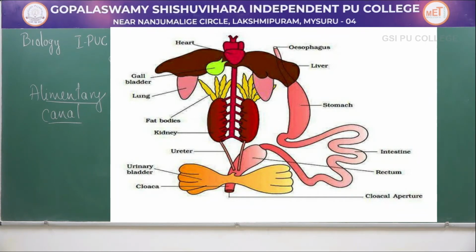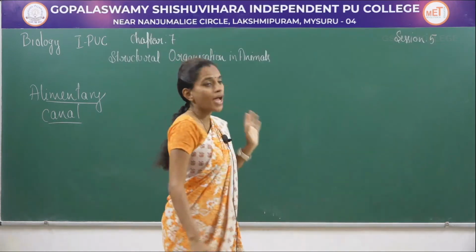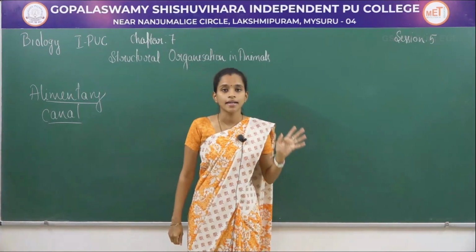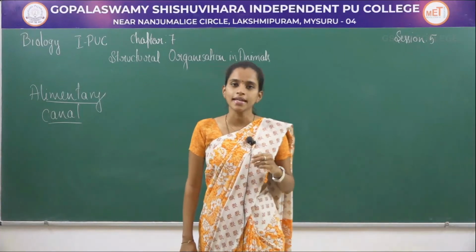Once these complexes are broken down into absorbable form, they are absorbed with the help of villi and microvilli which are present in the intestine. Those which cannot be digested, which are not absorbed, will be transferred into the rectum and released through an opening called the cloaca. So that is about the anatomy of the alimentary canal.